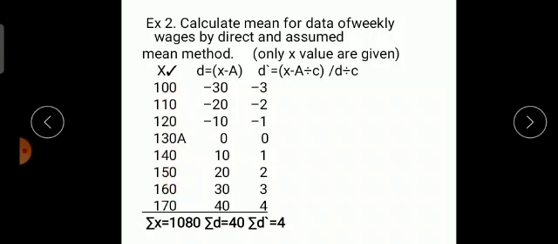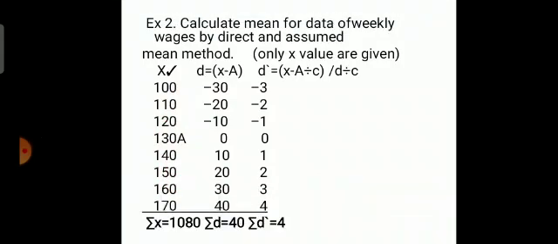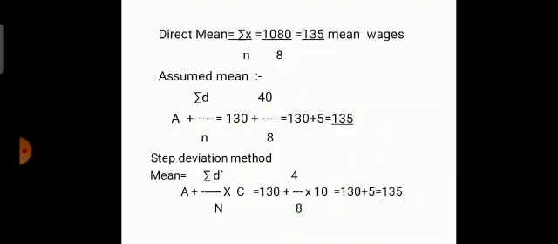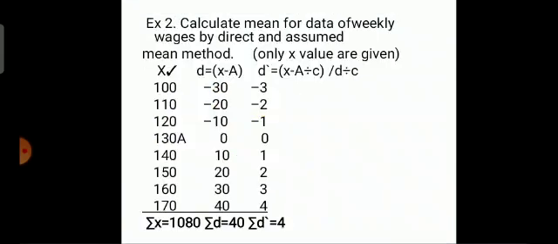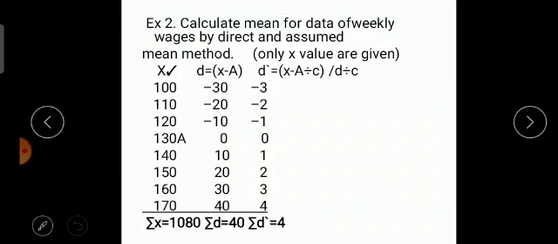Just see. Let me show you this part here.